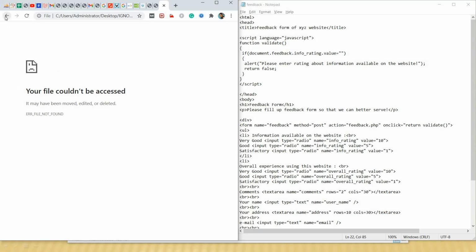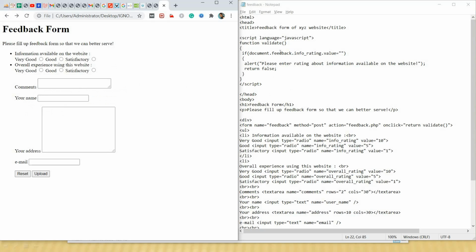Oh, something is missing. Actually we have to write double equal to for cross checking. If we put a single equal to, then it becomes an assignment operator. So we have to write double equals to.